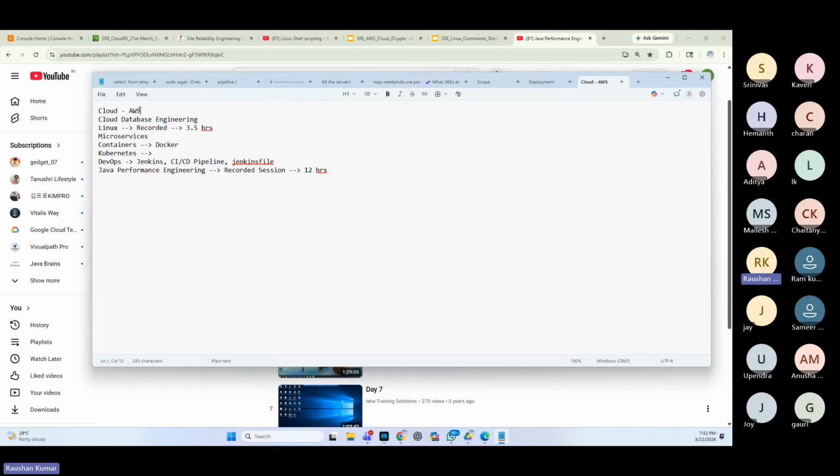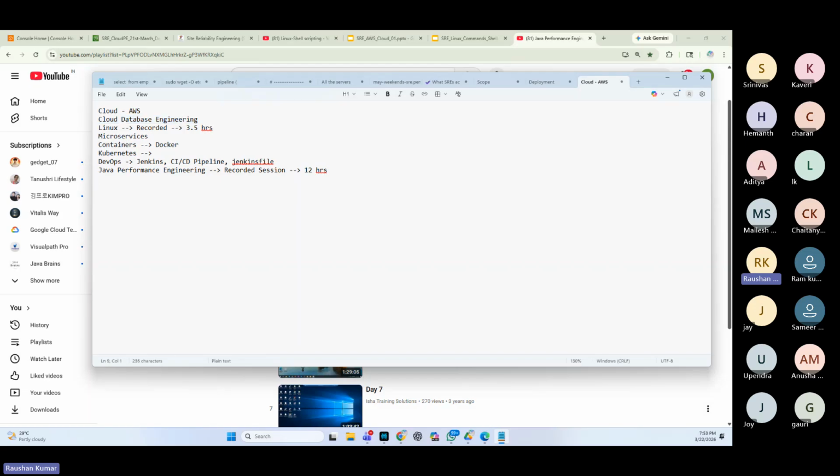Because in the last topic of AWS, I talked about auto scaling of VMs. Then we talk about how auto scaling works in databases. It's a different approach. We have the standby node and the read replicas concept from the architecture perspective. From the cloud architecture perspective, we'll discuss that. Again, these are live sessions.